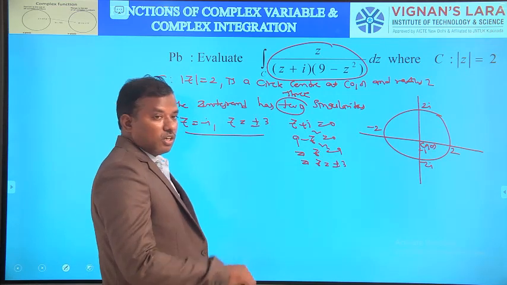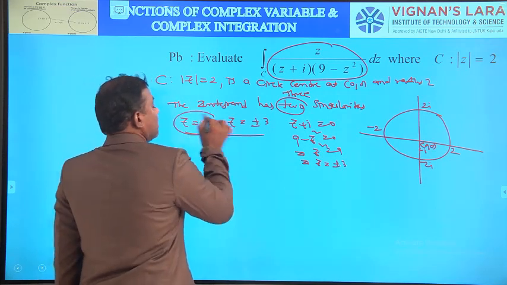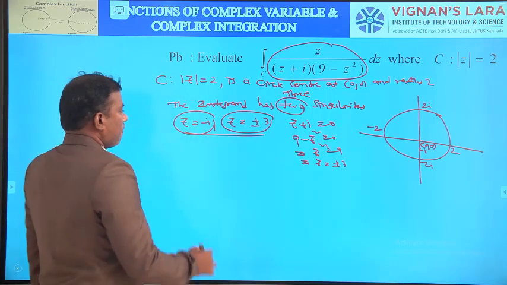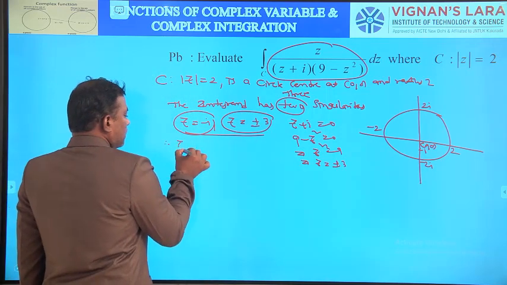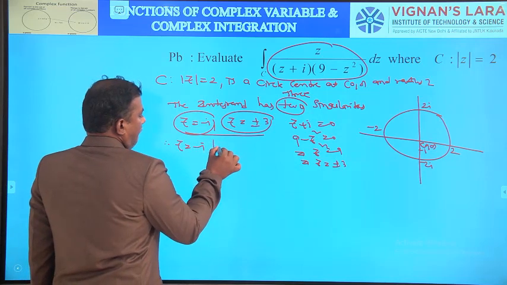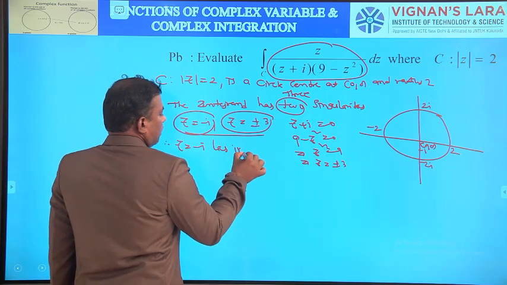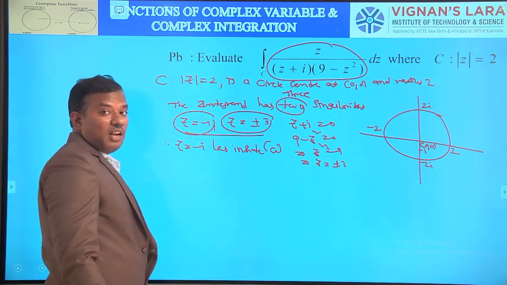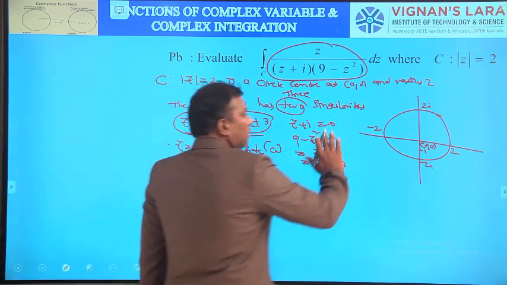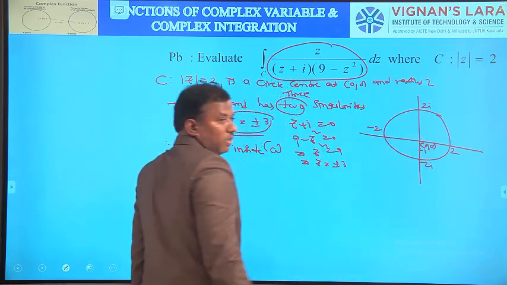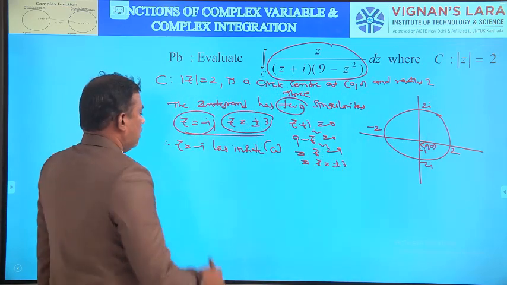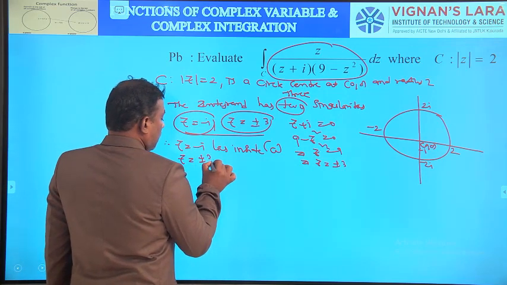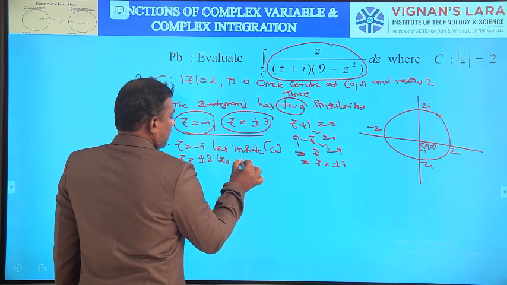So among the singular points, only minus i lies inside C, plus or minus 3 lies outside C. So here z equal to minus i lies inside C. Plus or minus 3 lies outside C, since our circle is up to 2 units only. So z equal to plus or minus 3 lies outside C.